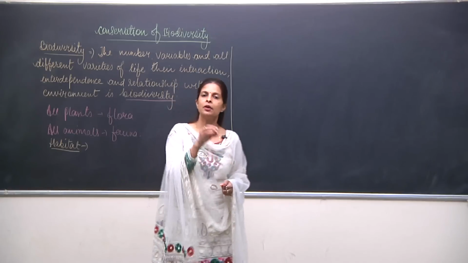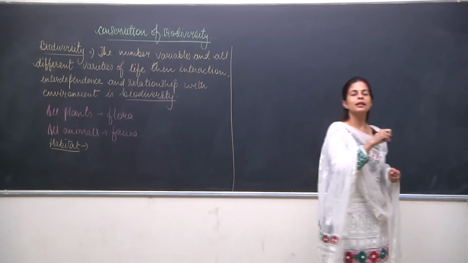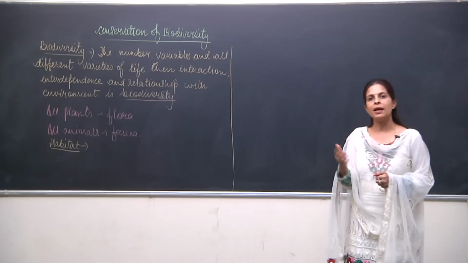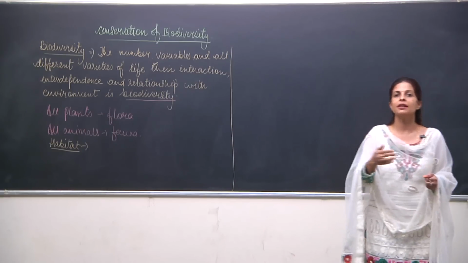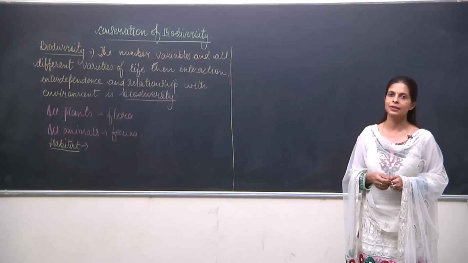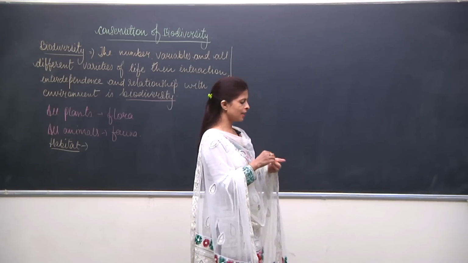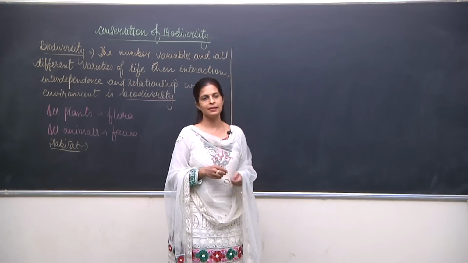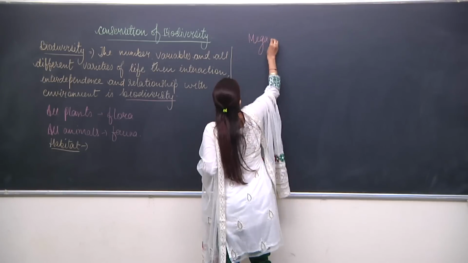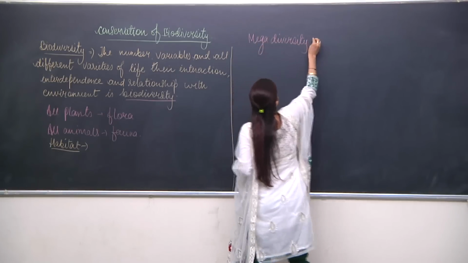You know, a place where the biodiversity is in plenty, a place which is rich in biodiversity, is known as a mega diversity center. A place which is rich in diversity is known as a mega diversity center. So I'll just write over here: mega diversity center.